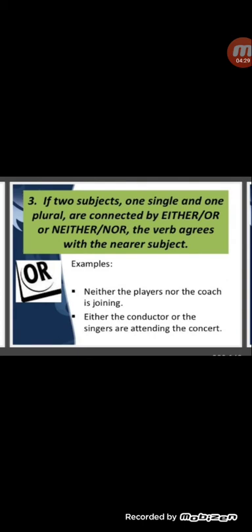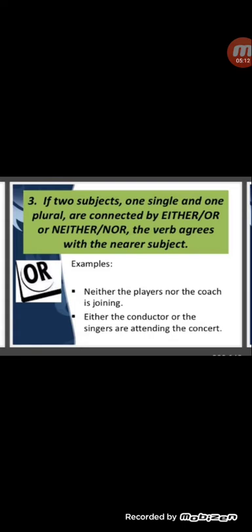If two subjects, one singular and one plural, are connected by either or, neither nor, the verb agrees with the nearer subject. Here you have to follow the last subject given, and according to the last subject the verb will be there, like neither the players nor the coach.